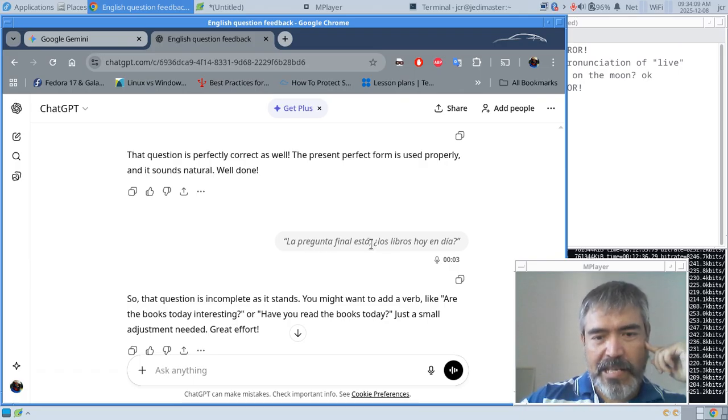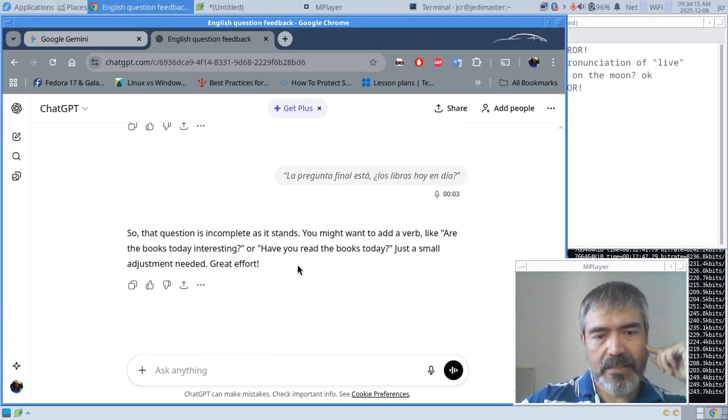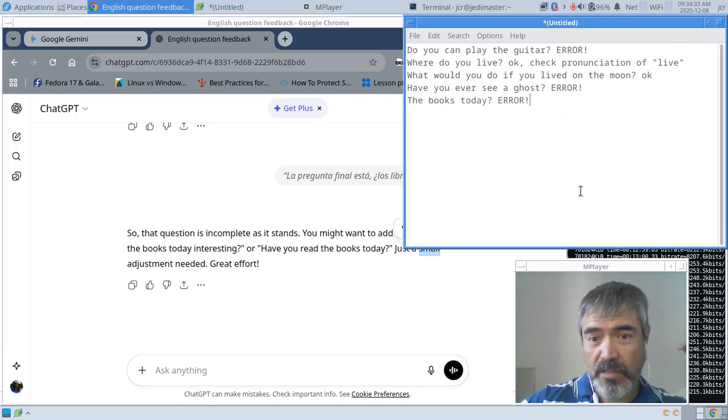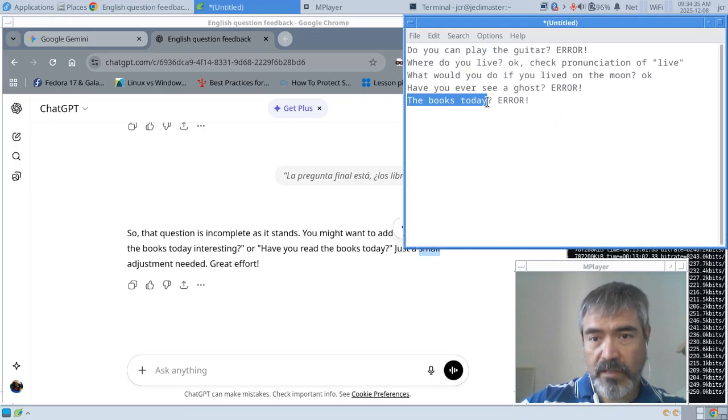Alright. The books today. So that question is incomplete as it stands. You might want to add the verb like, are the books today interesting, or have you read the books today? Just a small adjustment needed. Great effort. Well, not small. Definitely not a small adjustment, because just the books today doesn't have any meaning.